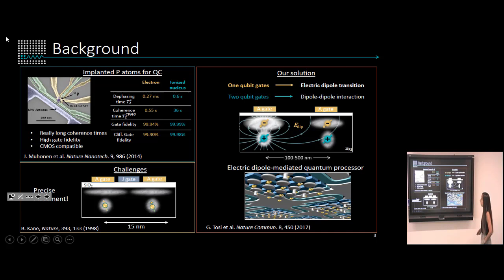So in my group, we envision another way of doing a quantum processor, which is the electric dipole mediated quantum processor. Now our one qubit gates are defined in the flip-flop subspace. These are the electric dipole transition. And two qubit logic gates can be performed because as we pull away the electron from the donor by applying a positive voltage, we create an electric dipole that can reach very long distances, and therefore it can couple two distant donors.